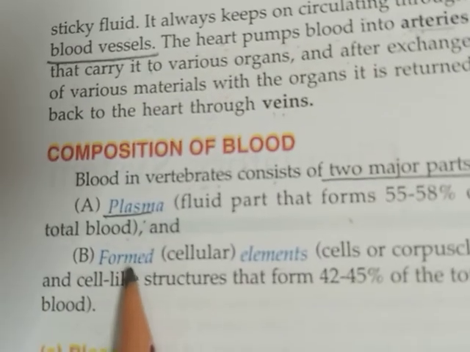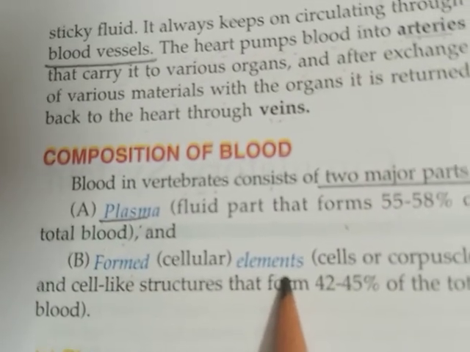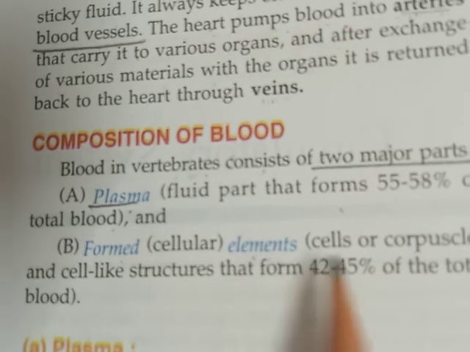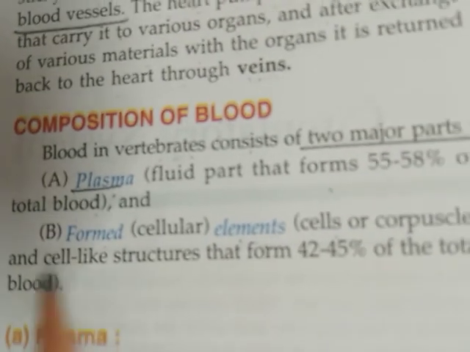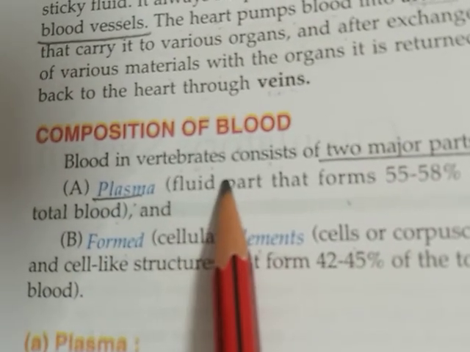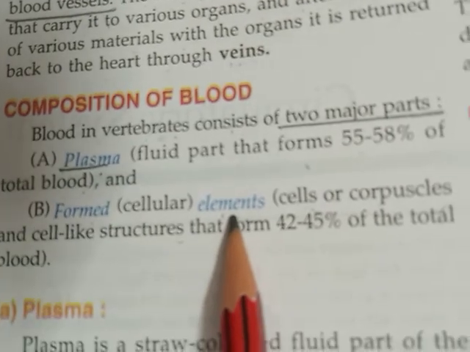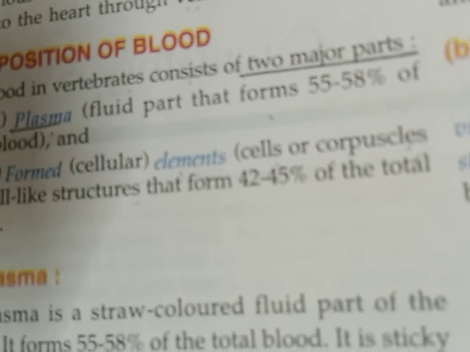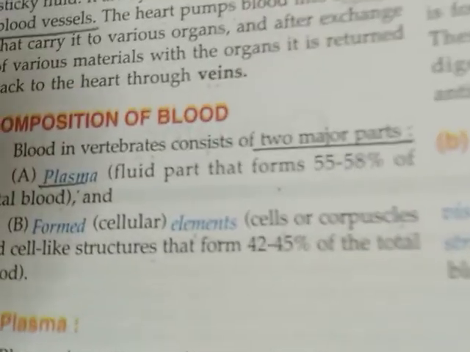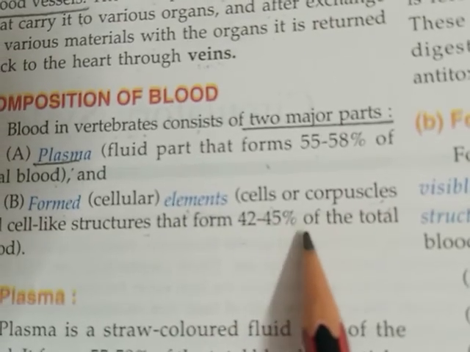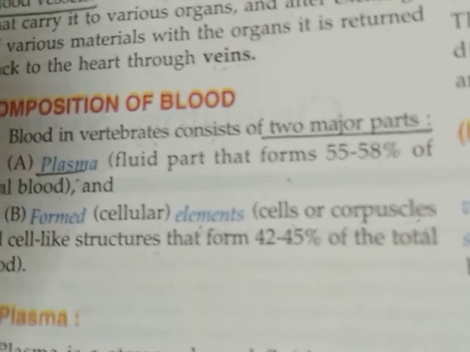And the second part is formed elements. The second part is called formed elements, which consist of cells or corpuscles and cell-like structures. So plasma is the fluid part in which formed elements are present. Formed elements are the corpuscles or the cell-like structures, and these form 42 to 45% of the total blood. Now we will study about the plasma.